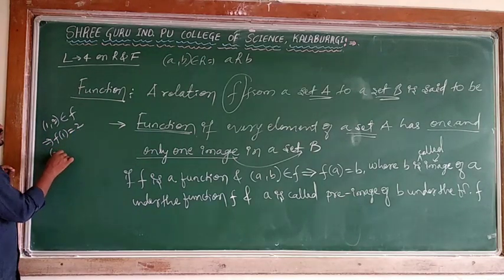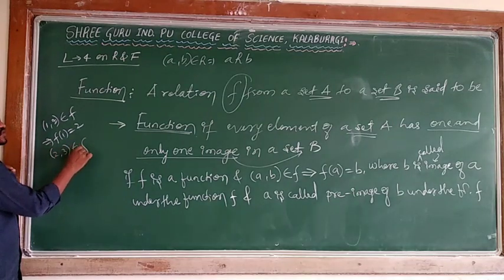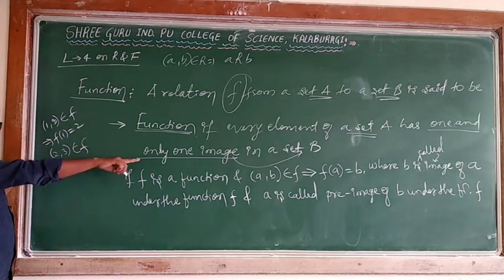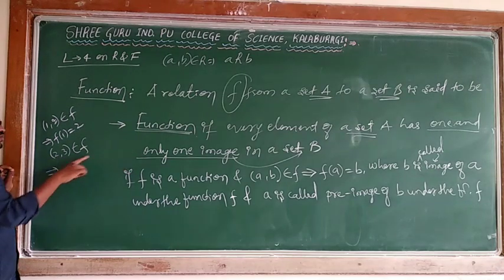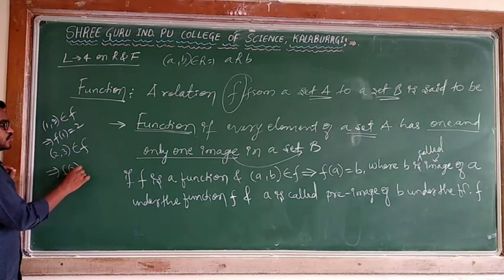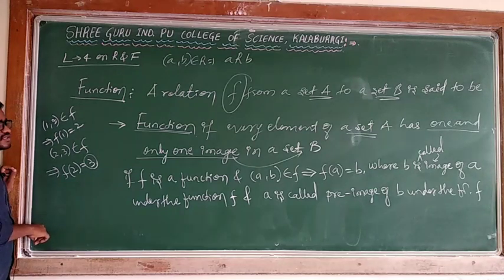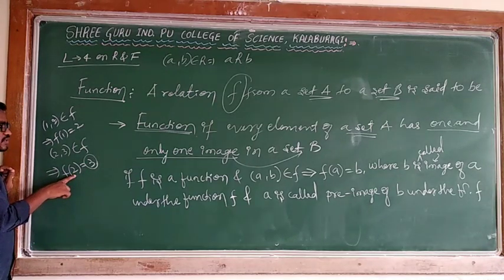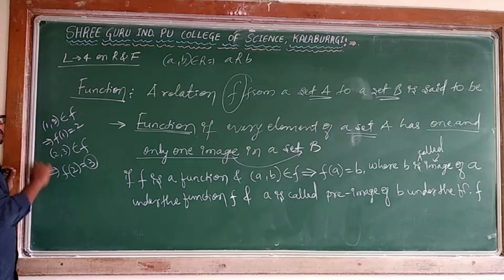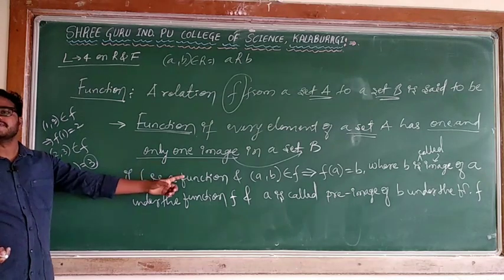If (2, 3) belongs to f, whenever an ordered pair (a, b) belongs to f, it means f of a is equal to b. Here which is the first element? 2, so I can say f of 2 is equal to 3. Here 3 is what? 3 is the image of 2. 2 is what? The pre-image of 3.